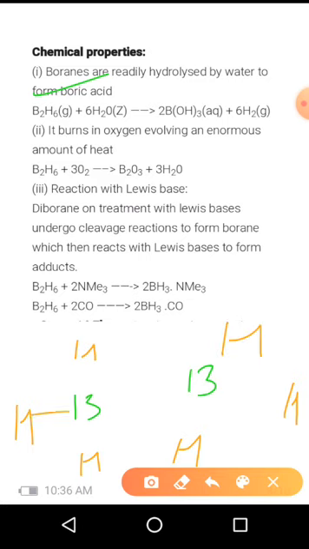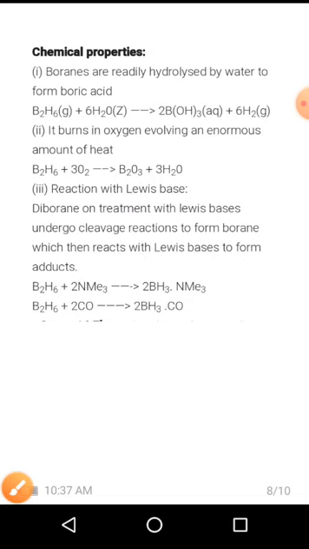So it will form a bond like this. This hydrogen belongs to this particular boron here. So this is the diborane structure.